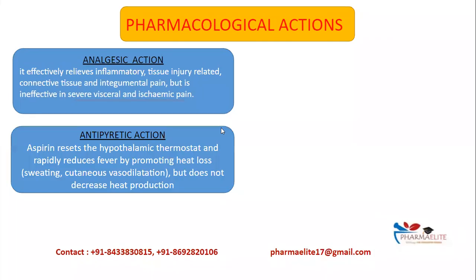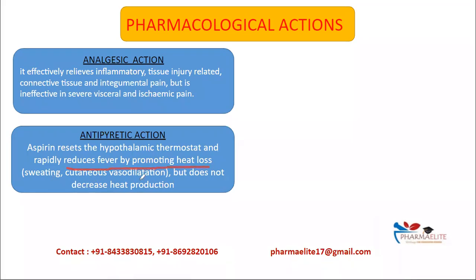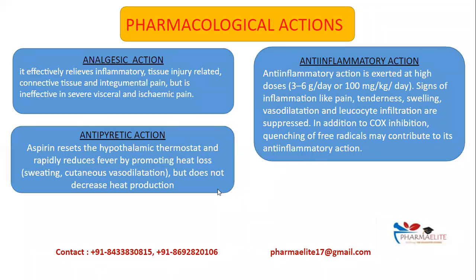Next is antipyretic action. So antipyretic is reduction in body temperature. So aspirin will reset the hypothalamic thermostat and it will rapidly reduce fever by promoting heat loss, and this heat loss is done by sweating and cutaneous vasodilation. It will not decrease heat production. So this is very important. Aspirin will reduce fever not by decreasing heat production but by promoting heat loss, and this is done by sweating and cutaneous vasodilation.